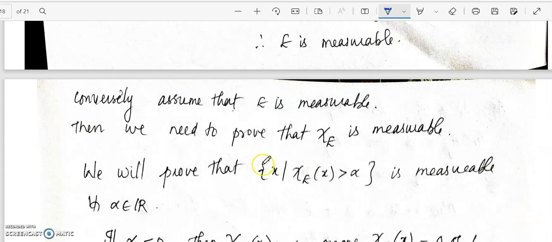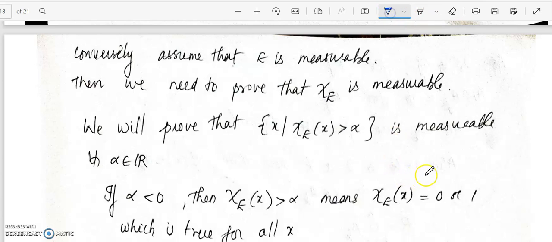Okay. Now we will prove that the set of all x such that chi E of x greater than alpha is measurable for all alpha belongs to R. We will consider 3 cases. One is alpha less than 0, then 0 less than or equal to alpha less than 1, and alpha greater than or equal to 1. Alpha can be any real number: either less than 0, between 0 and 1, or greater than or equal to 1. In these 3 cases, we will show that the set we obtain is measurable.